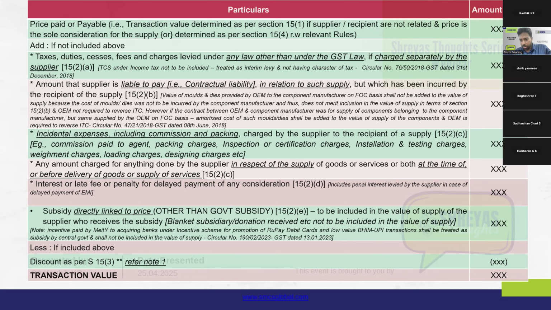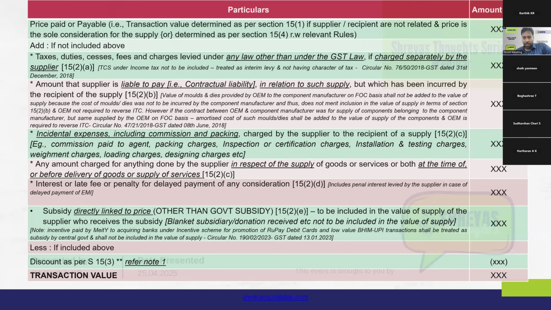Is there anyone who can tell how TCS under income tax operates, or else I will continue explaining this. Okay, fine. I don't see any message in the chat box. So I will give an overview of how TCS generally works.